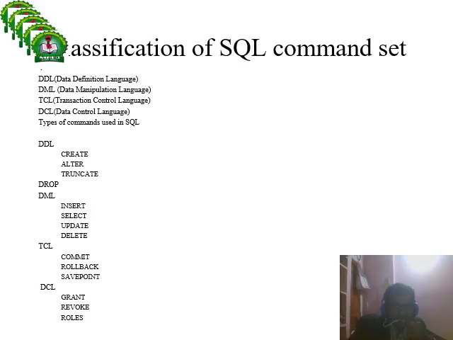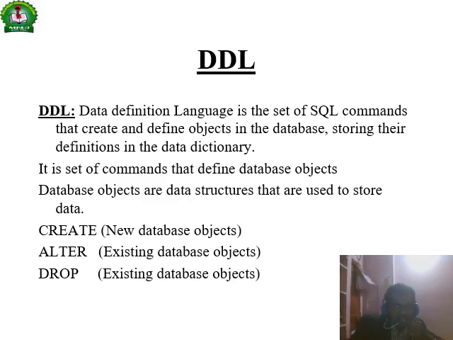SQL commands are classified into four types: data definition language, data manipulation language, transaction control language, and data control language. DDL, data definition language, has the commands create, alter, truncate and drop. DML, data manipulation language, has the commands insert, select, update and delete. TCL, the transaction control language, has commit, rollback and savepoint. DCL has grant, revoke and roles.